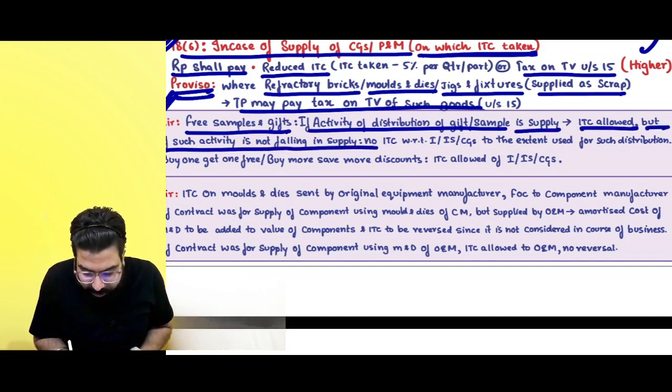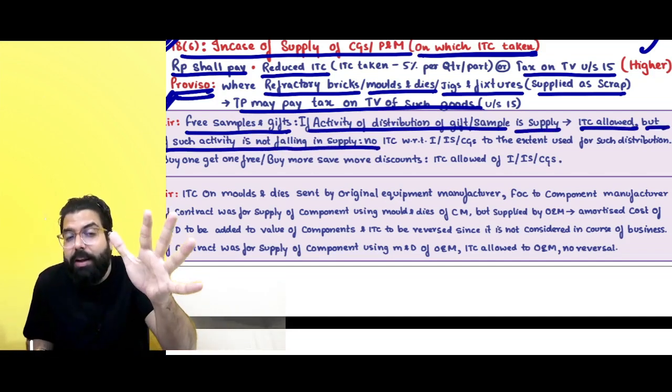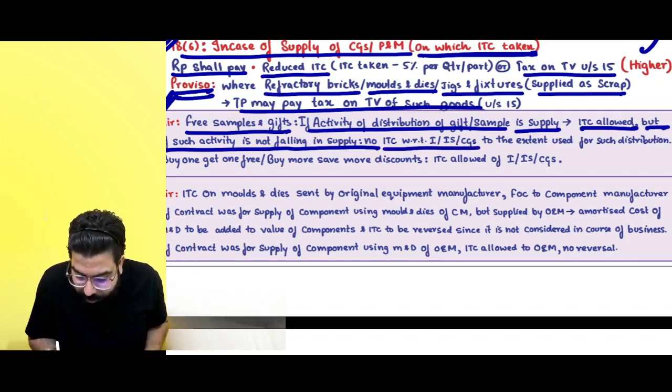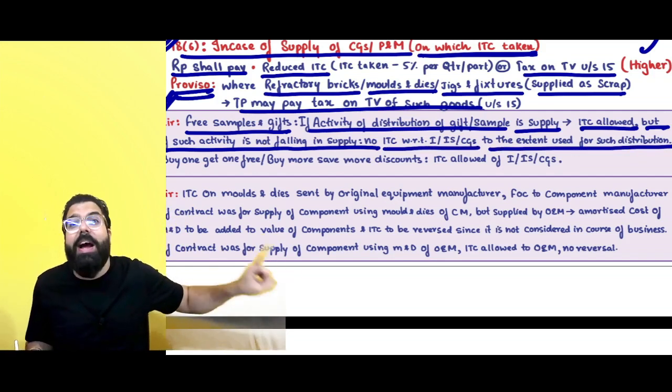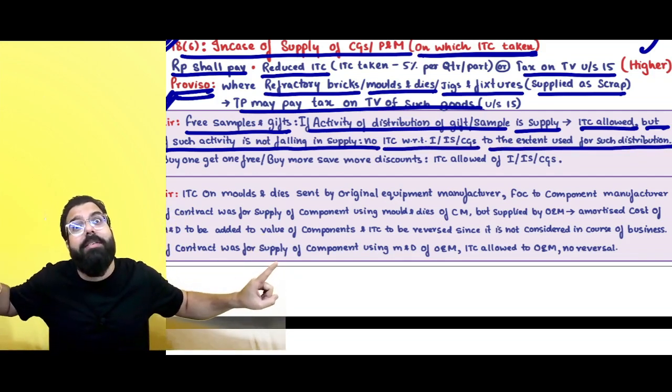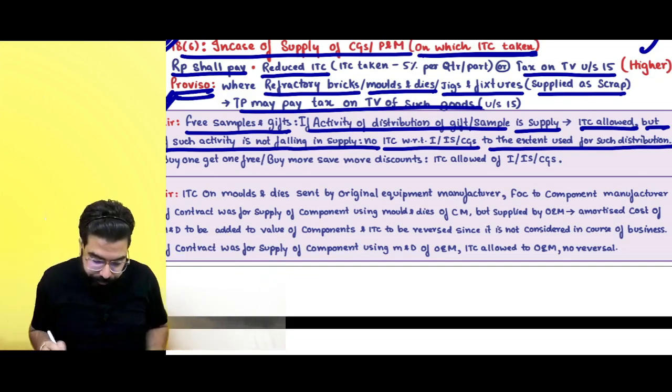But if such activity does not fall in section 7(1)(c) and it is not a supply, there is no ITC with respect to input services to the extent used for such distribution. ITC shall be blocked under section 17(5)(h).